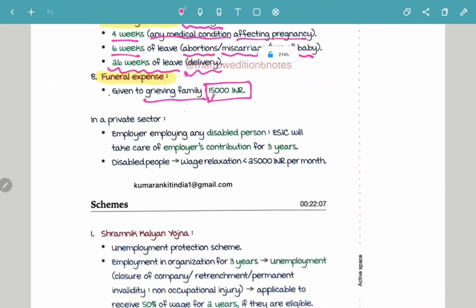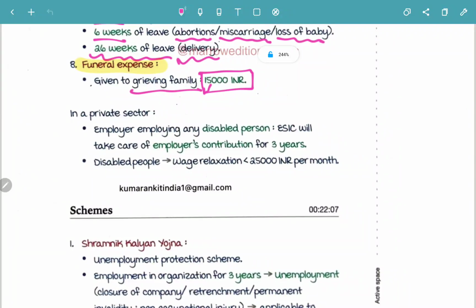Suppose in a private sector, the employer is employing any disabled person, then the ESIC, that is Employee State Insurance Corporation, will take care of the employer's contribution for 3 years.